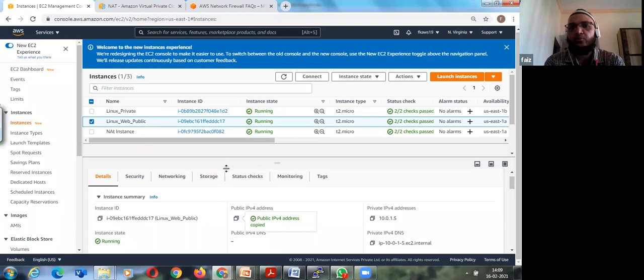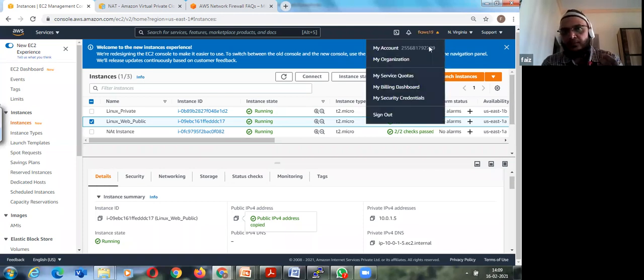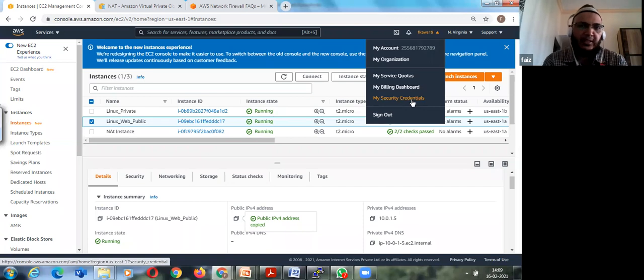Mostly when you go for a Linux instance, you will require this key pair. Even for Windows, as you saw, we have to decrypt the password, right? So there also you will require those things. Whenever you do these things, always have a habit of saving them. There are three things that you need to save. One is the key pair. Another is that whenever we create a new account, be sure to save your security credentials, like your access ID and secret key, which will be used during CLI.